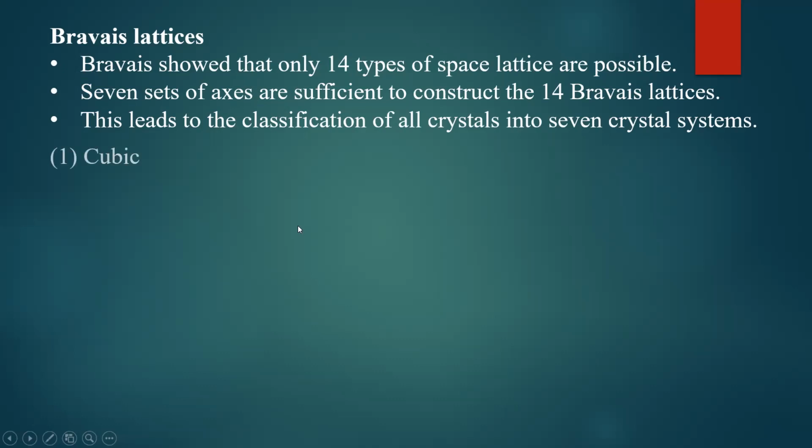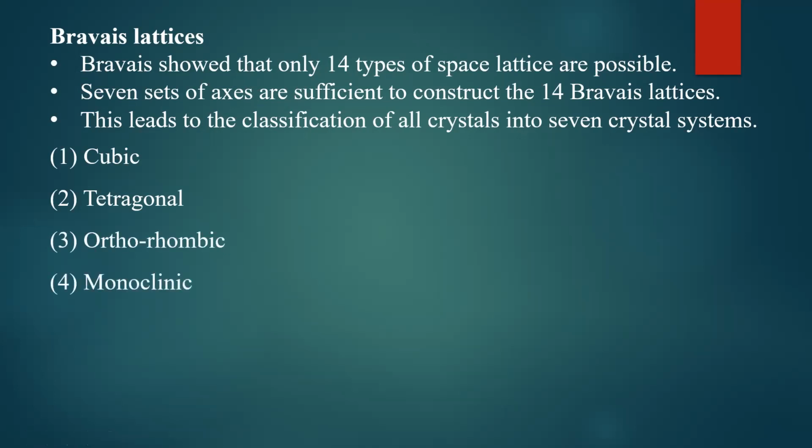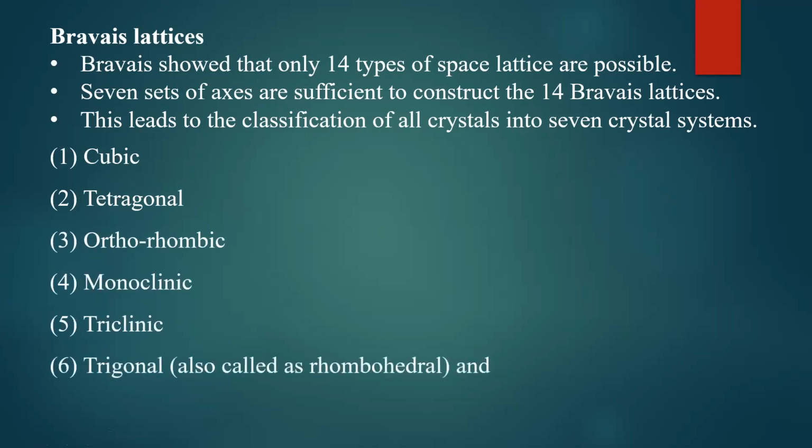So there are 7 crystal systems, namely cubic, tetragonal, orthorhombic, monoclinic, triclinic, trigonal, which is also called rhombohedral, and hexagonal. You must remember these crystal systems thoroughly, because that is going to be very, very important in crystallography. I will repeat it once again.